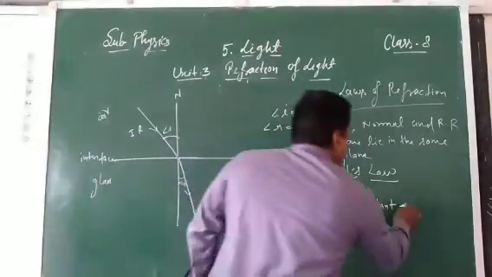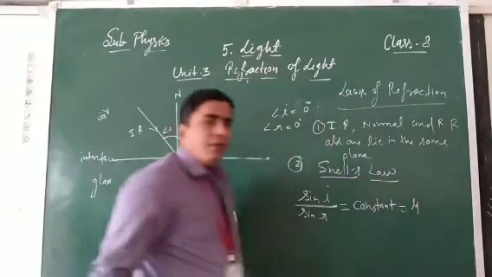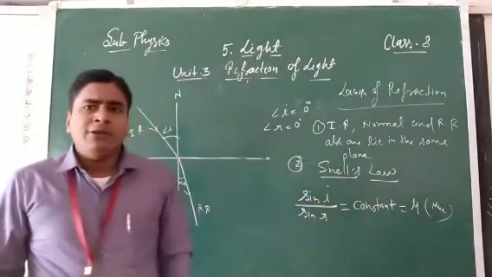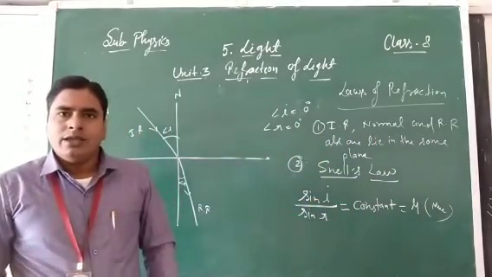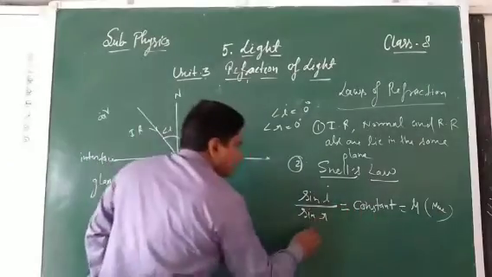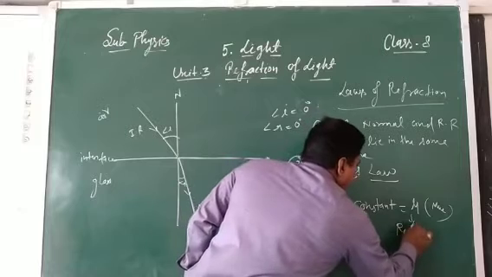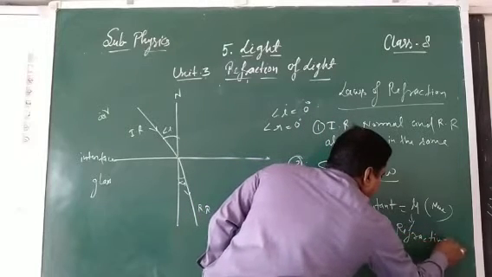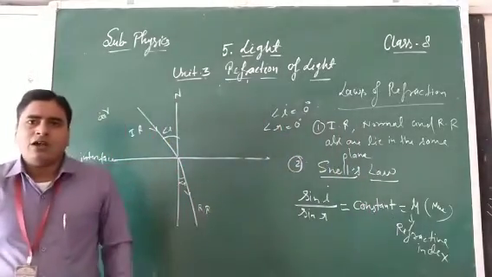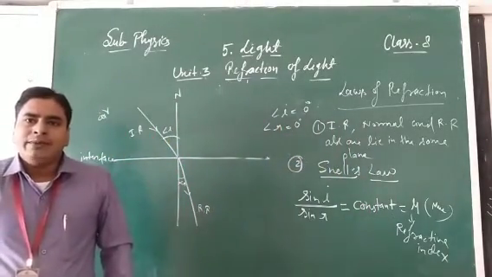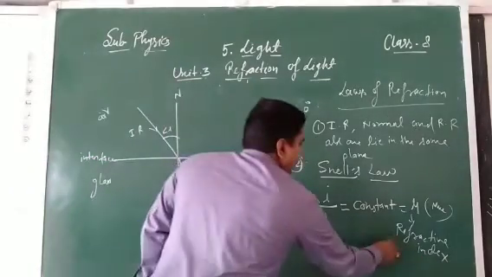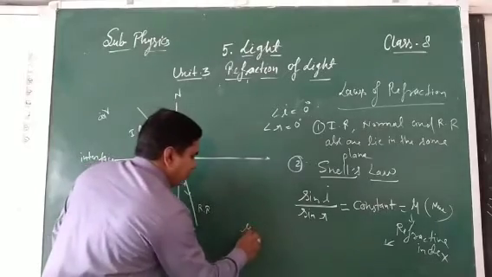This constant we represent with the Greek letter mu, and this mu is called the refractive index. Okay, friends? This mu is called refractive index.